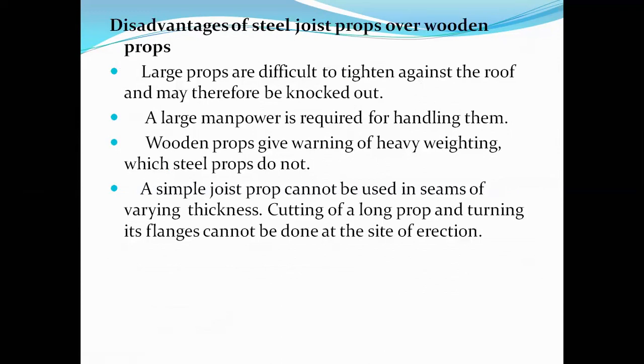Next, wooden props give warning, because they are subject to some kind of bending, and it leads to failure. That is an ample amount of warning about what is likely to occur in that particular location. Is a roof fall likely to occur, or does it require additional supports? These are the warnings we can predict by using wooden props. So wooden props give warning of heavy weighting, which steel props do not.